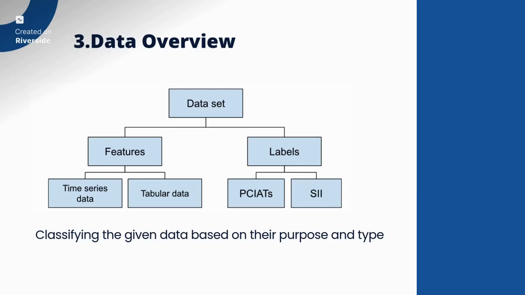And in the given features, we have two types of data. First is the time series data, which is the accelerometer data, and then the tabular data. As for the labels, we actually are given two types of labels. First is the SII values, and then the PCIAT questionnaire, which we will use to derive the SII values.